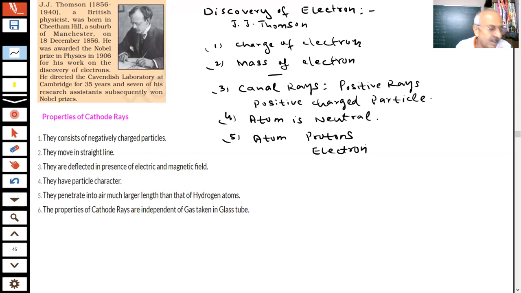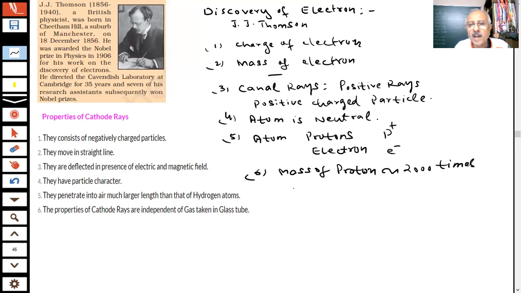The proton is a positively charged particle, and the electron has an equal and opposite negative charge. But it was found experimentally that the mass of the proton is about 2000 times that of the electron. What was the mass of the proton, students? Mass of the proton is about 2000 times that of the electron.